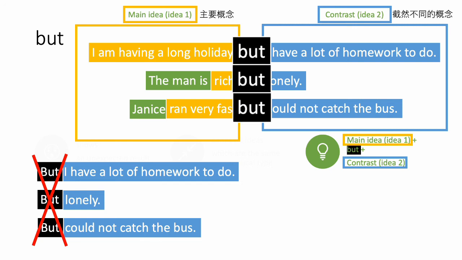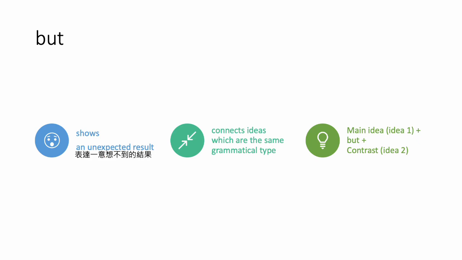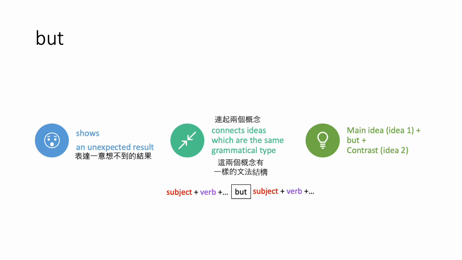So you use but to show an unexpected result. You use it to connect ideas which are the same grammatical type. For example, subject, verb, adjective, or verb, etc. You only have one form of writing but sentences. You can write the main idea first, and then put but in the middle. After it, you can write about a contrast idea.